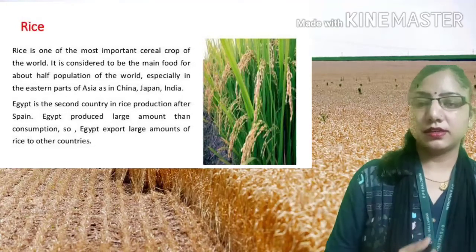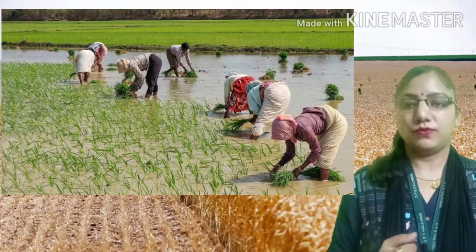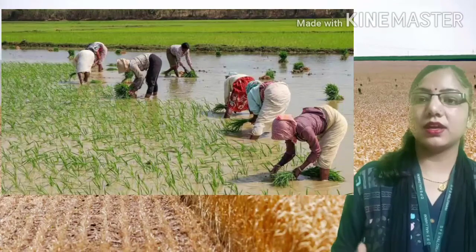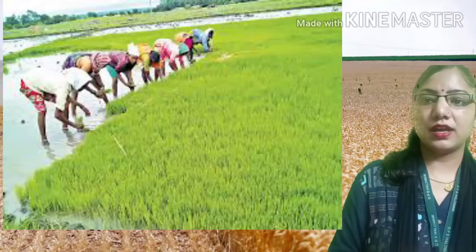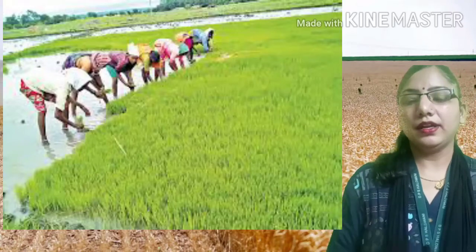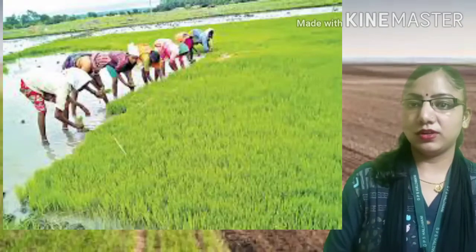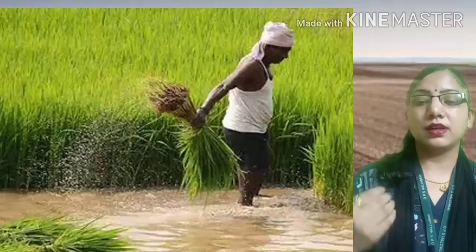Students, the rice is also known as the staple food, means the basic food, and the conditions which are favorable for the rice growth, these are the high temperature, heavy rainfall and bright sunshine is required for the rice cultivation. And if we talk about the soil texture, the clay soil which can contain a huge amount of water, it is the most favorable soil for the rice cultivation.